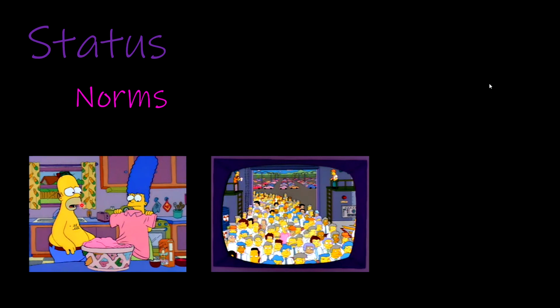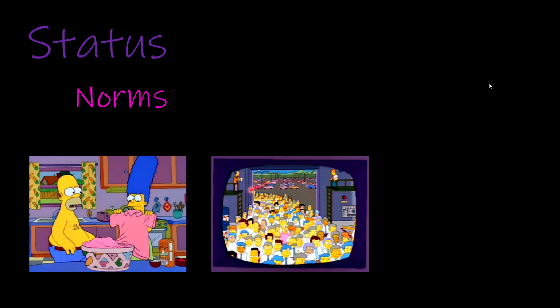In this situation, you can see Homer's obviously very upset about having a pink shirt, and Marge says to him, well, it did come out pretty evenly. It's a solid color. Why don't you just wear this to work? And Homer's response is, I can't wear a pink shirt to work. Everybody wears white shirts. That was their norm. And I'm not popular enough to be different.